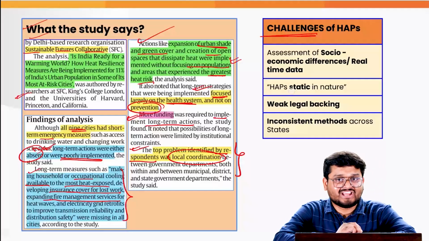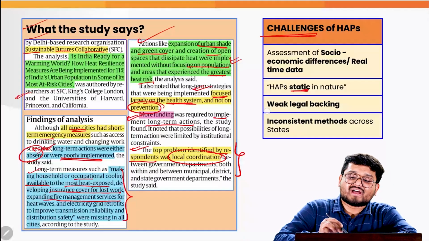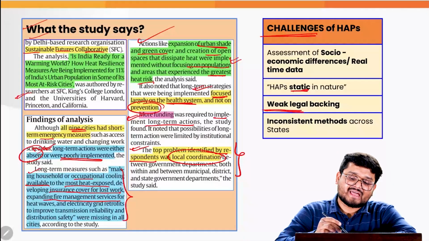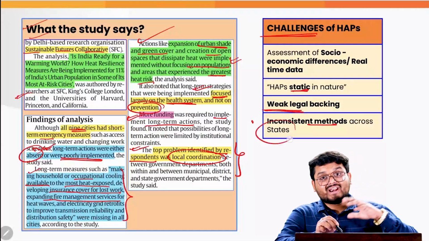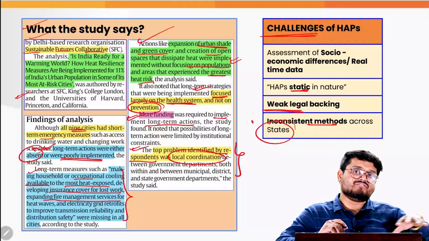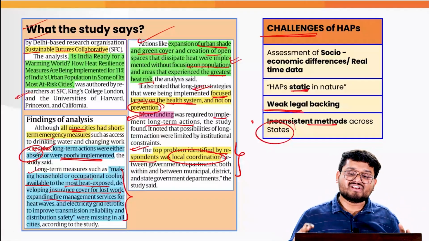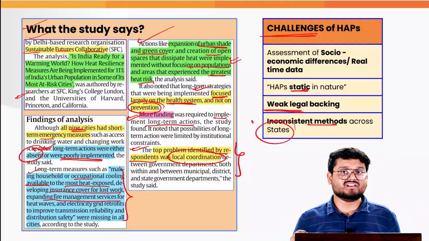Also they are static in nature, that means they do not evolve over a period of time. Next, they also have very weak legal backing, and finally inconsistent methods are being implemented across the states where there is not a particular uniform strategy implemented at various state governments. So these are the various challenges that we need to keep in mind when we talk about this article specifically.